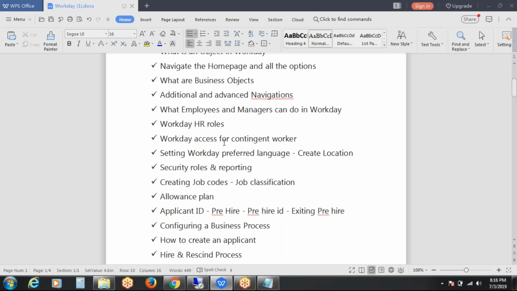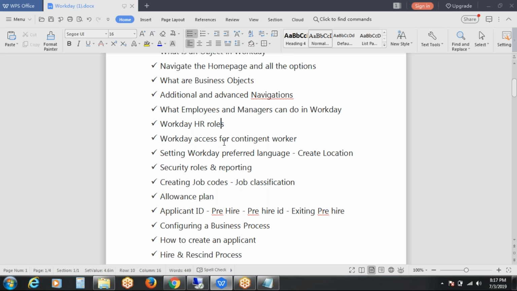But here, contingent workers should have an academic appointment. If they want to be involved in any task in depth, they need approval from the hierarchy team.